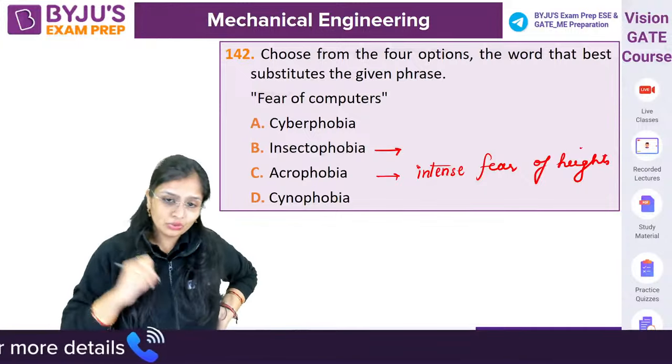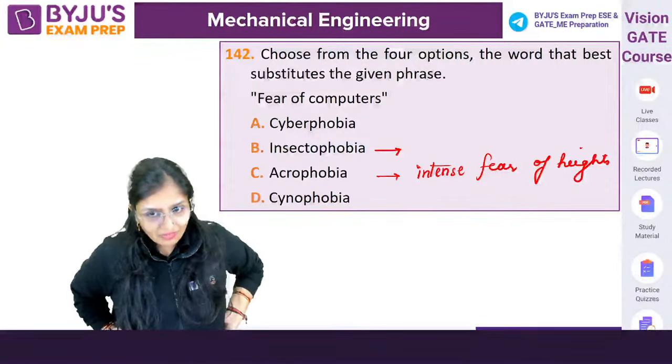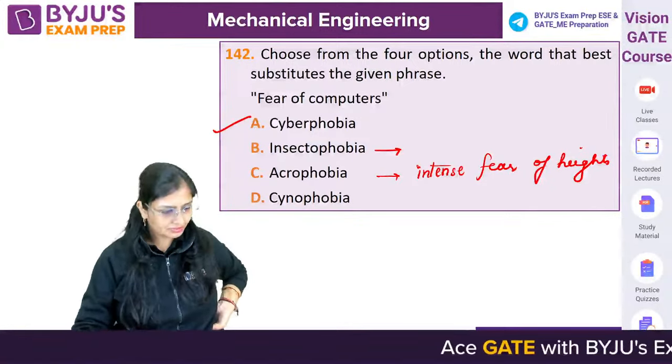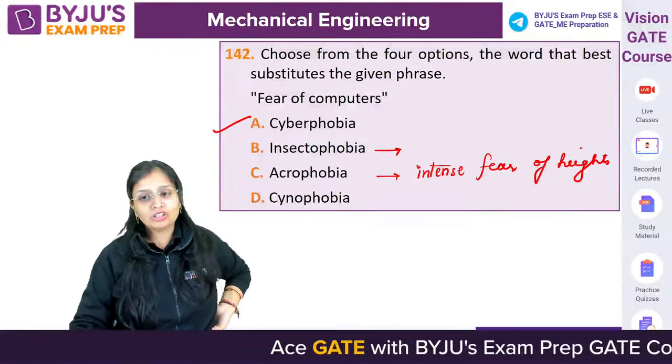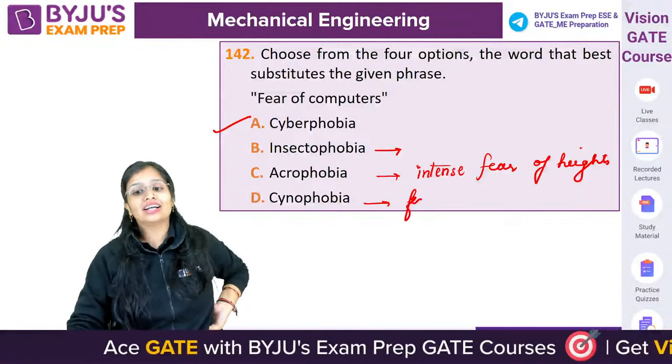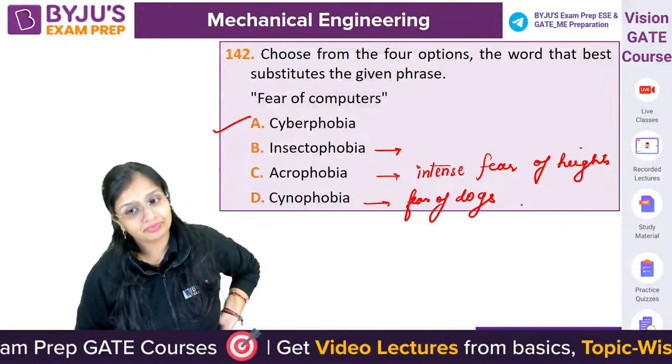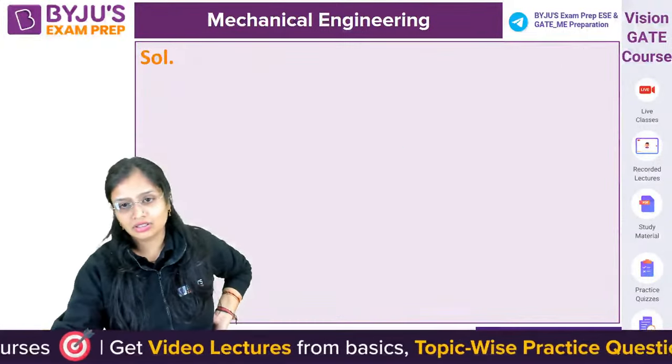Now I have told you 2. Now tell me the answer for this one. 142, A it will be, that is cyberphobia. Correct. Cynophobia also I'll tell you: one who fears dogs, fear of dogs, is called cynophobia.